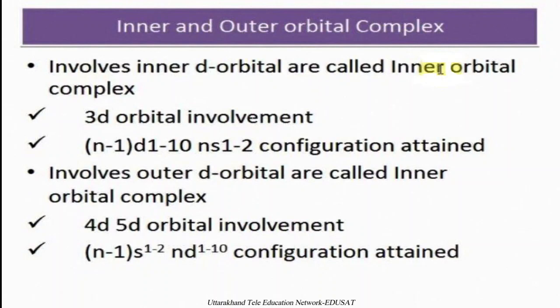If it is 3d, then it is called an inner orbital complex, and 4d and 5d generally form outer orbital complexes because 4d and 5d orbitals are outside the s orbital. In case of outer orbital complexes, we have the configuration (n-1)s 1 to 2 and nd 1 to 10.